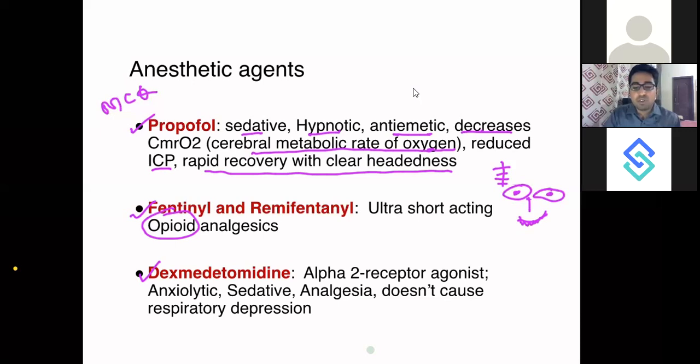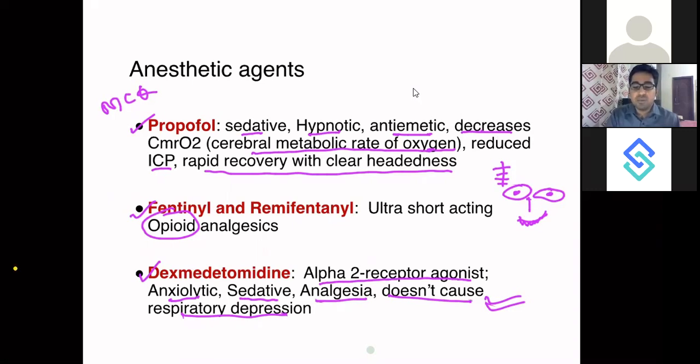It is an alpha 2 receptor agonist. It is an anxiolytic, so no anxiety. It is a sedative, and there is also pain relief, analgesia. It does not cause respiratory depression. So there will be no tongue fall, and there will be no requirement for intubation in between the surgery.